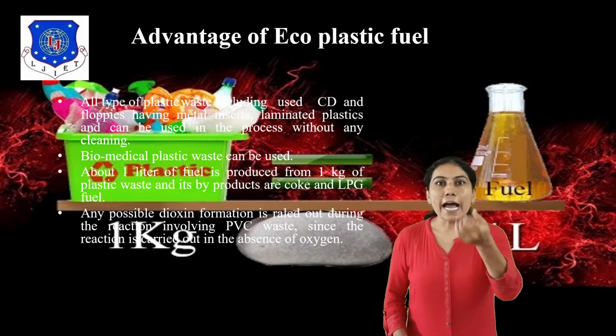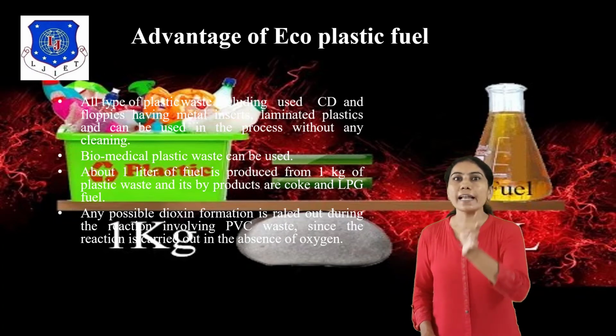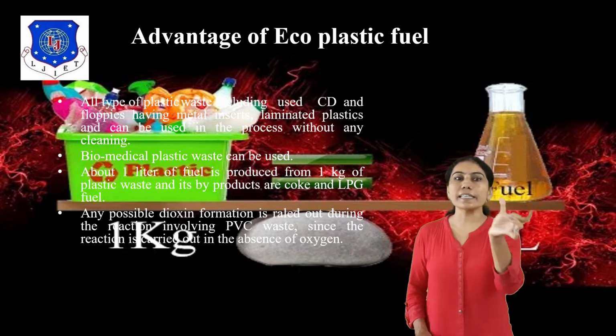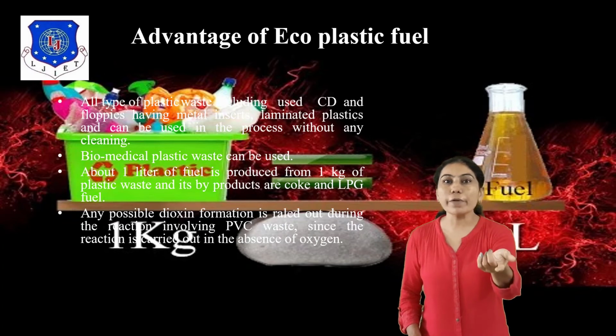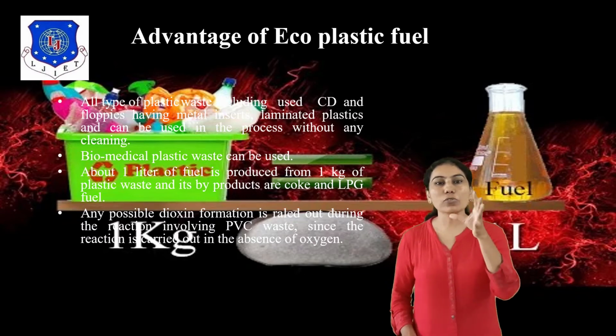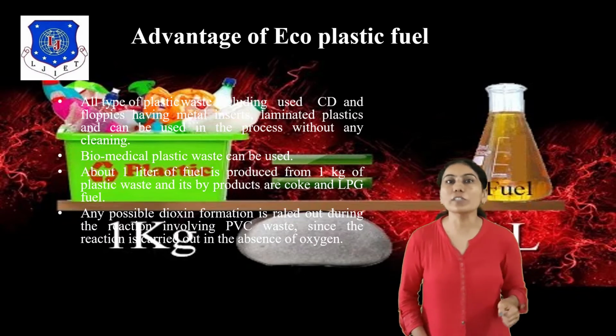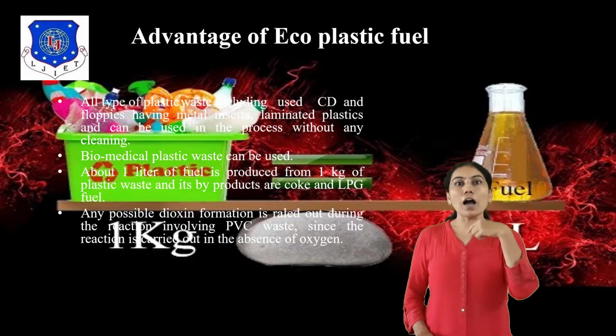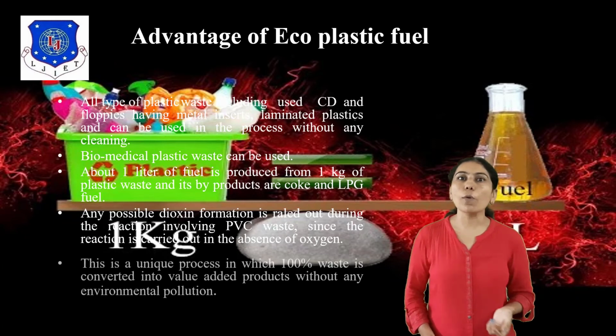The possible disadvantage is dioxide formation during the reaction involving PVC waste, polyvinyl chloride, although the reaction is carried out in the absence of oxygen.